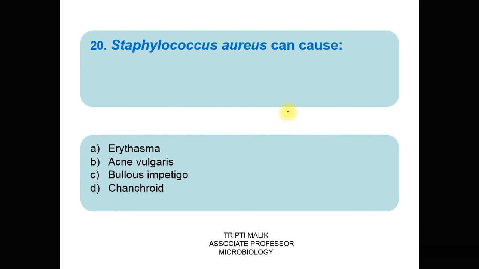Question number 20. Staphylococcus aureus can cause: A. erythrasma, B. acne vulgaris, C. bullous impetigo, D. chancroid. The correct answer is C, which is bullous impetigo.